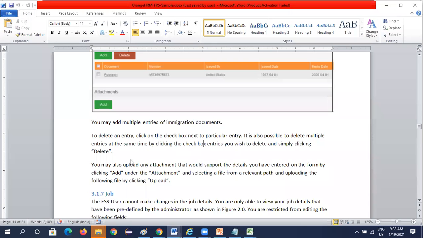Okay. Next one, after deleting, ESS user can attach the document.